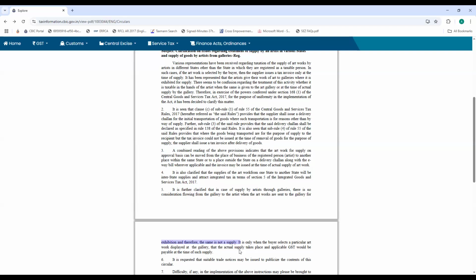Arpitji, Chetan here. In this circular, para 3 talks about goods sent on approval basis. Does it have any relevance?